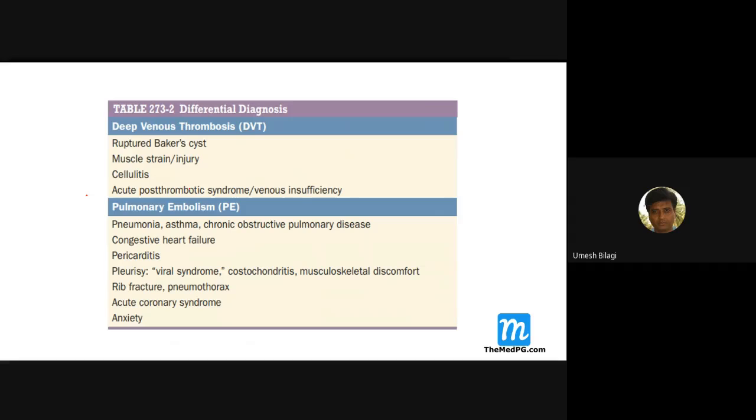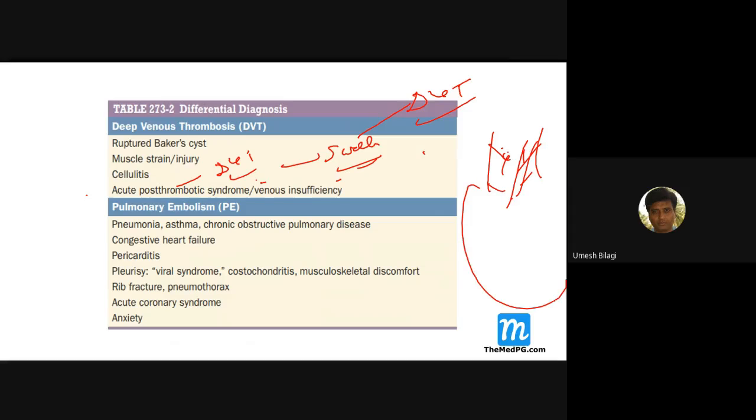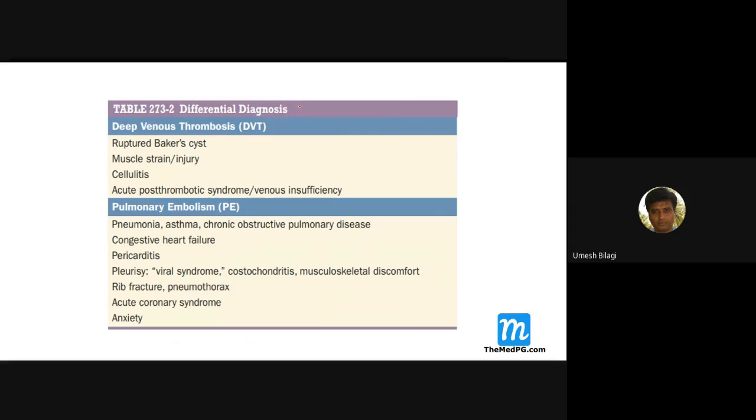Acute post-thrombotic venous insufficiency can also cause edema following DVT. Once a patient has had DVT, sometimes the swelling persists, and it will keep confusing you for another episode of DVT, although it may not be there. This happens because the valves inside these veins get damaged, and due to that the edema persists.